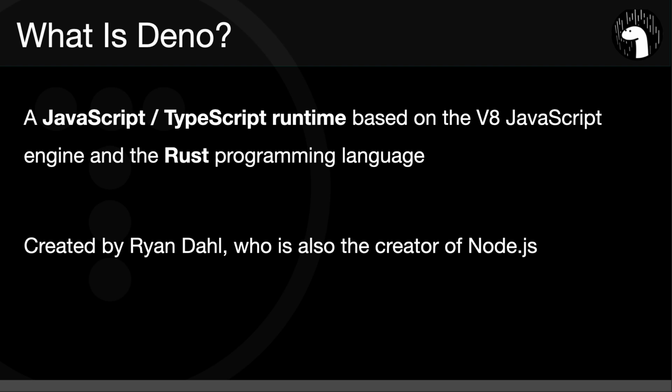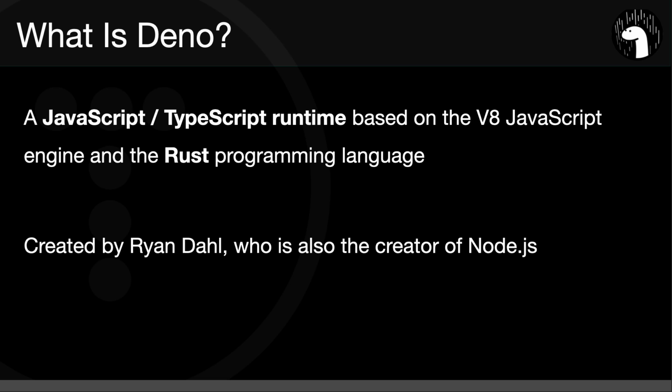So let's talk about what Deno actually is. It's a runtime for JavaScript and TypeScript based on the V8 JavaScript engine and the Rust programming language. It was created by Ryan Dahl, who is also the creator of Node.js, which is also a JavaScript runtime that uses the V8 engine. So if you're looking into Deno at this time, I'm guessing you already know what Node.js is, and it's most likely that a lot of you are already using it.